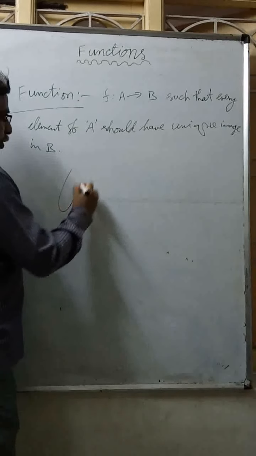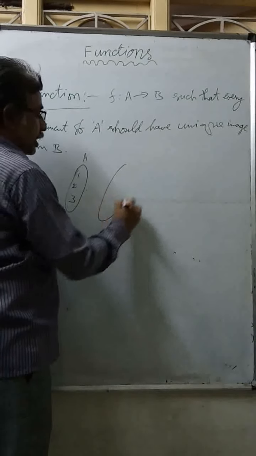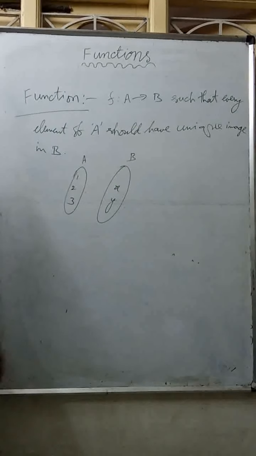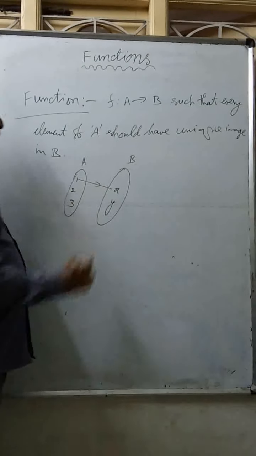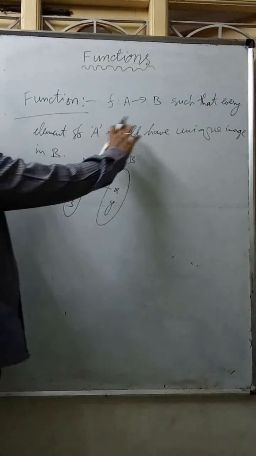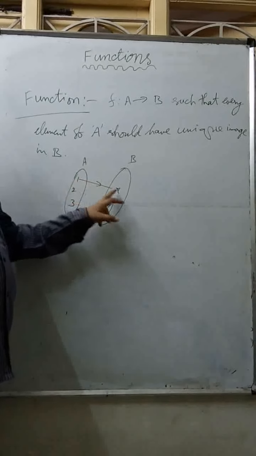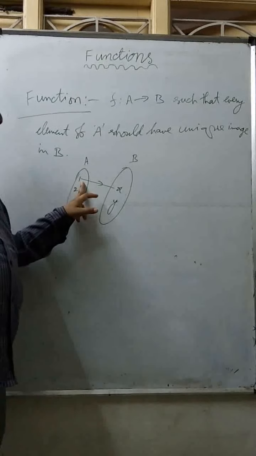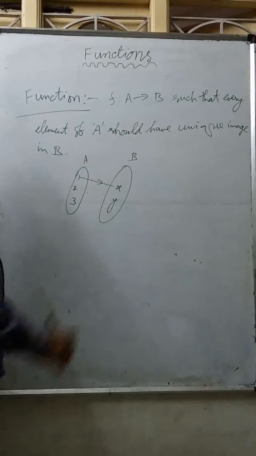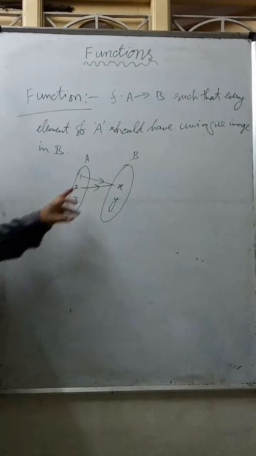For example, take the previous relation only. A contains 1, 2, 3 elements only, and B contains x, y, 2 elements only, no problem. Previously we mapped 1 to x, again 1 to y, which is not a function. Every element of A should have a unique image, only one image. So if 1 is mapped to x, then 1 cannot be mapped to any other element. Now 2 can be mapped to x if you want. If 2 is mapped to x, over.